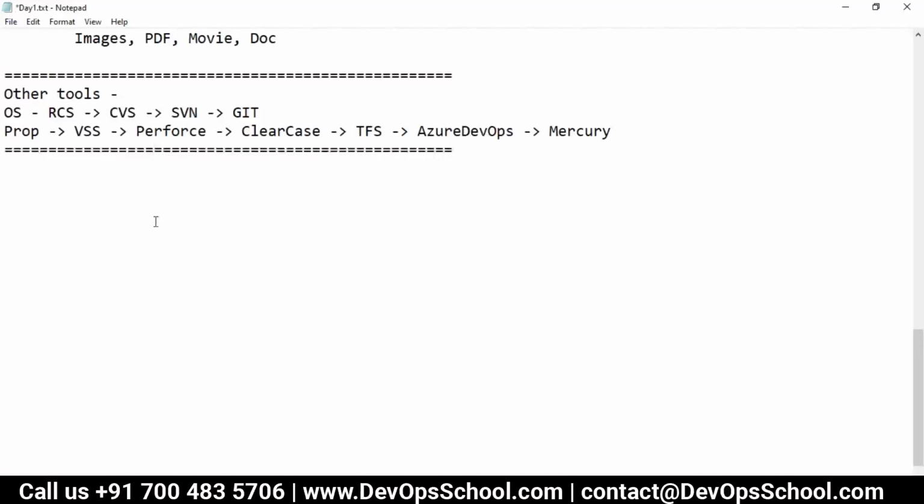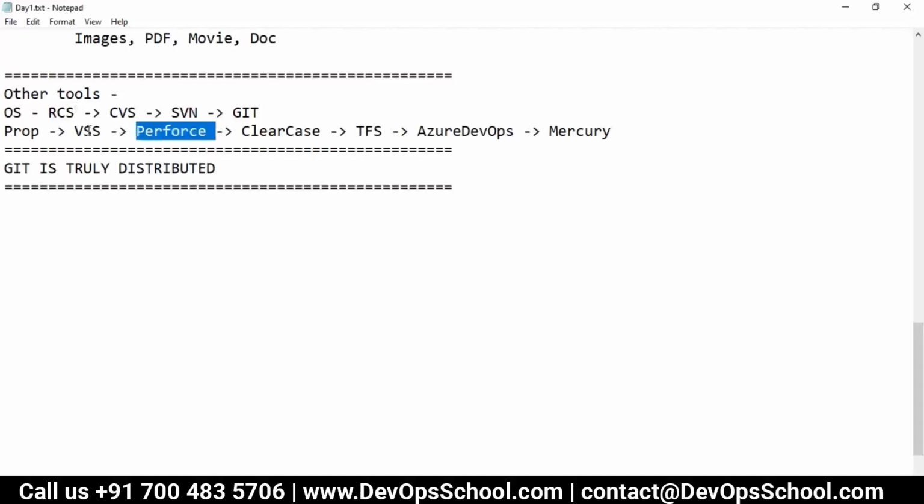One of the reasons is Git is truly distributed. This is important because all these tools I mentioned, RCS, CVS, SVN, Perforce, VSS, ClearCase, TFS and all, are not distributed. Git is truly distributed.